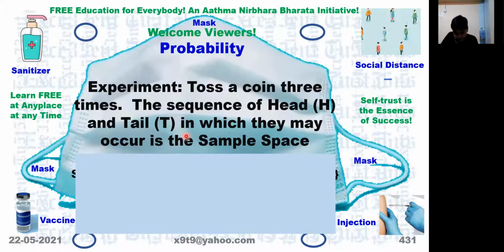So first we'll write H and T. When you change the first letter from H to T, the second and third must start with H, then it will become only T. Next, the rightmost we are changing. Therefore, first will be T, second will be H, third will be changed to T. Now when you change the second letter to T, the third letter will always start from H and then it will become T.